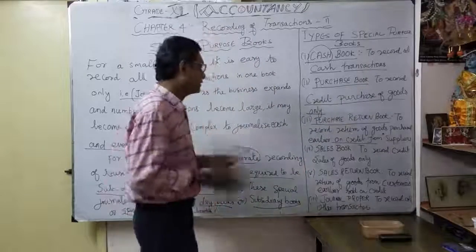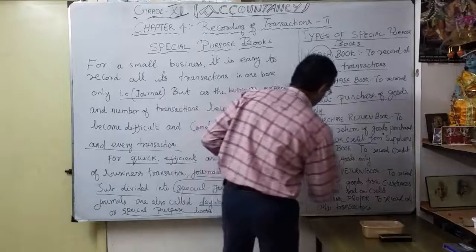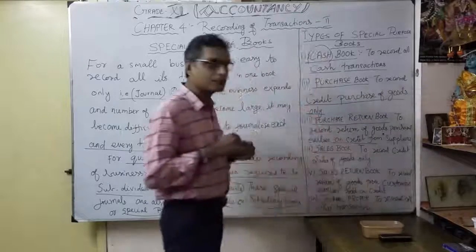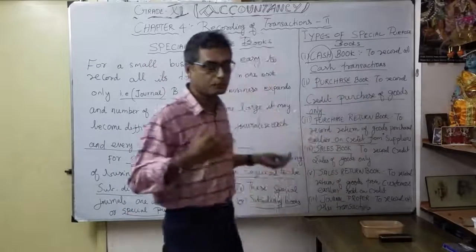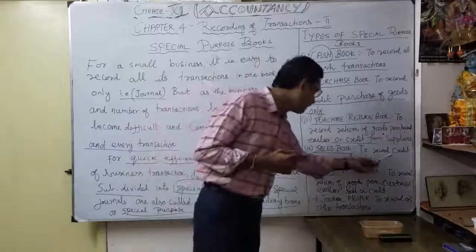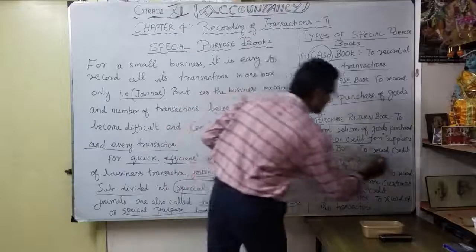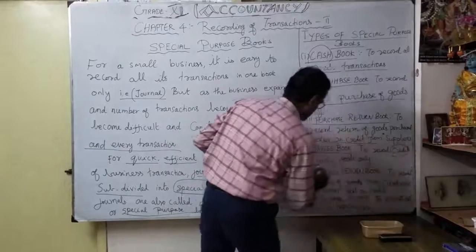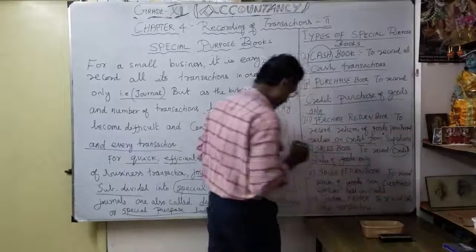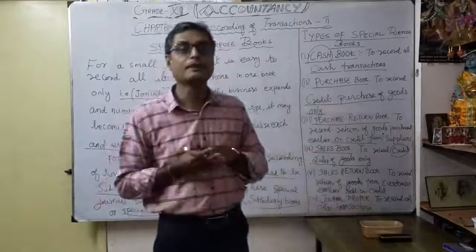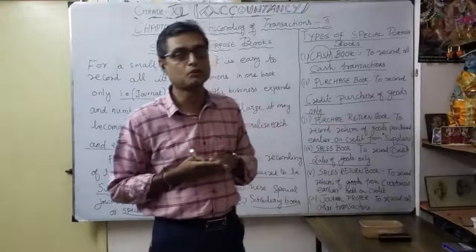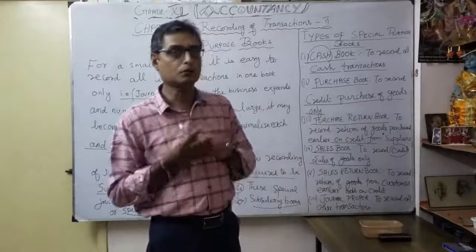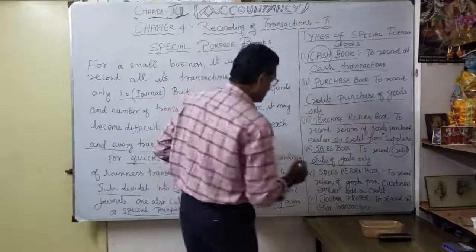Now, what is the next one? The same meaning, the sales book. You are going to prepare the sales book; cash sales you can record elsewhere. Here we are preparing the sales book to record credit sales of goods, credit sales of goods only. For that, you are going to maintain the sales book, coming under the special purpose books. You understood the requirement of the sales book.